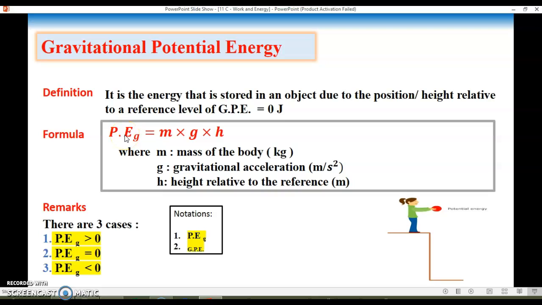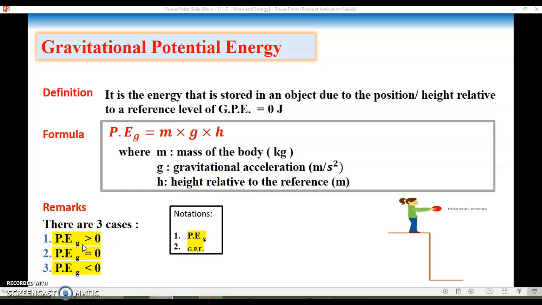It could be expressed as PE index G, or GPE. These are the two notations for gravitational potential energy. It's equal to the mass times the gravity times the height: mass of the body in kilograms, gravity or gravitational acceleration in meters per second squared, and the height in meters.